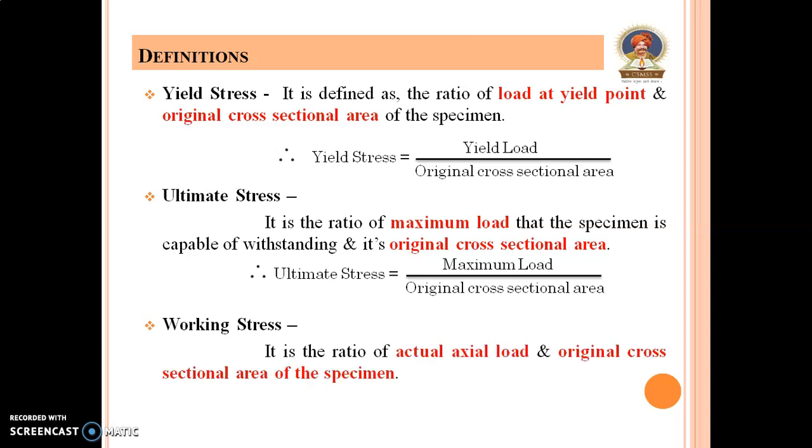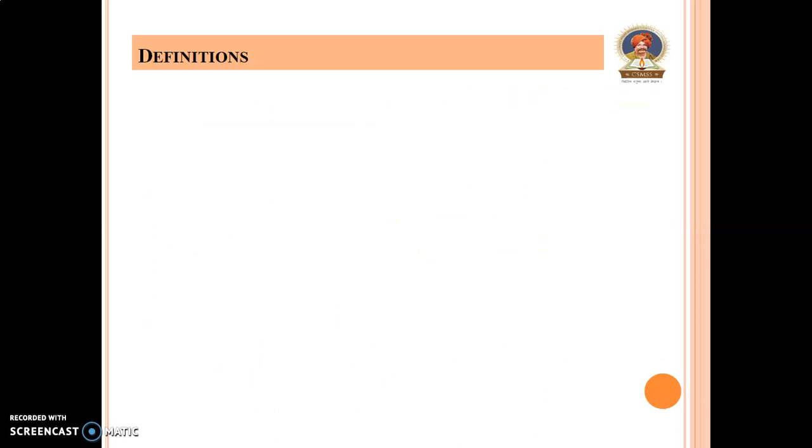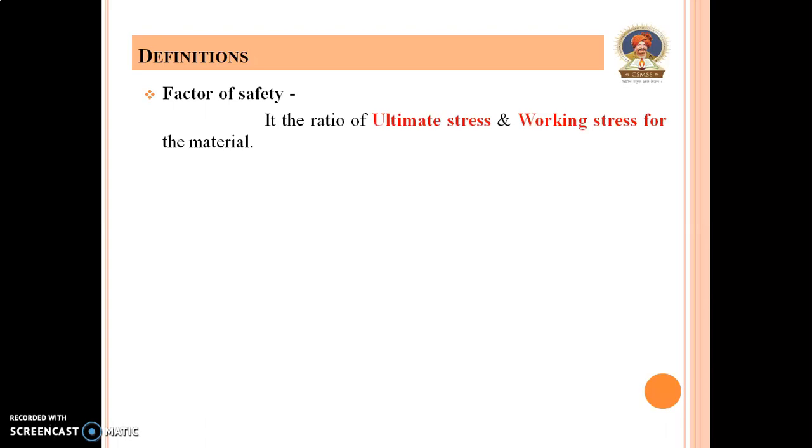Working stress. It is the ratio of actual axial load upon original cross-sectional area of the specimen. Therefore, the working stress is equal to actual axial load upon original cross-sectional area of the specimen. Factor of safety. It is the ratio of ultimate stress and working stress for the material. Therefore, the factor of safety is equal to ultimate stress upon working stress.